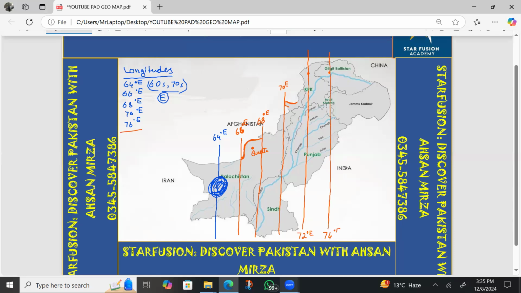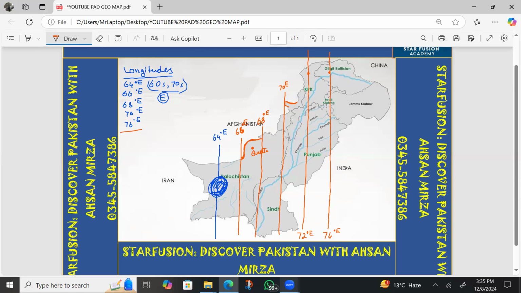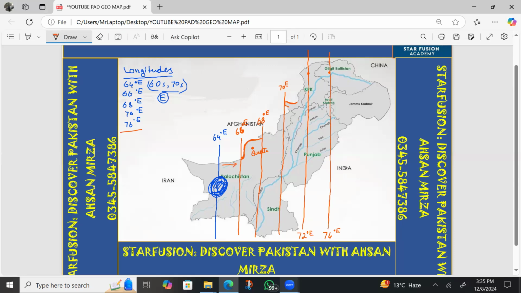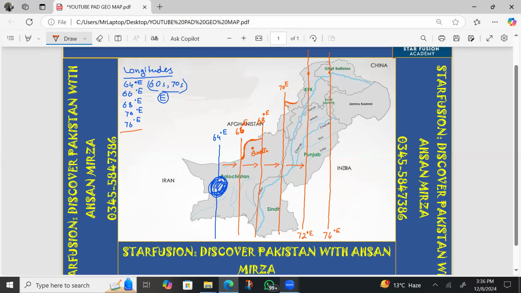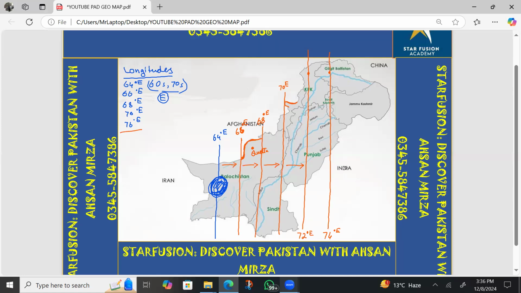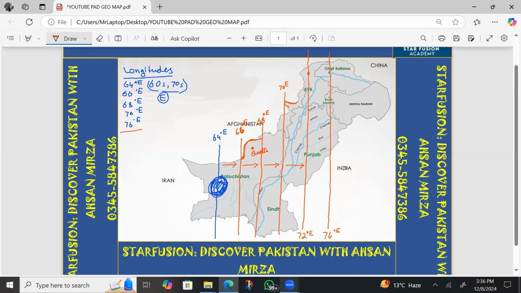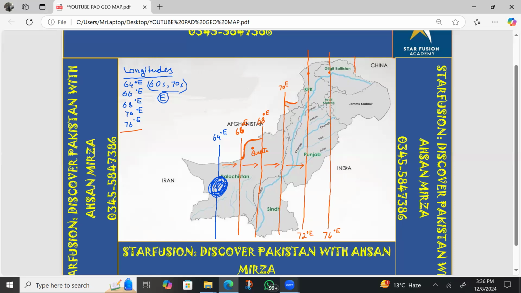I am writing all the lines with a difference of two, so the gap between these lines is 2°. The last line which can be given in your exam is 76, and this line is very important. You can see the edge point where the boundary line of Gilgit-Baltistan takes a curve. At that point, the last line of Pakistan is 76° east.